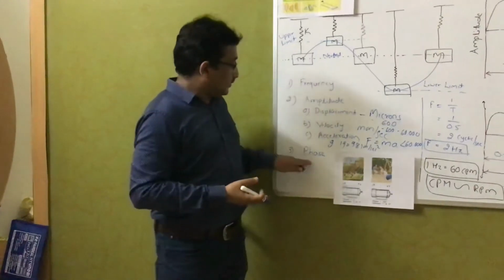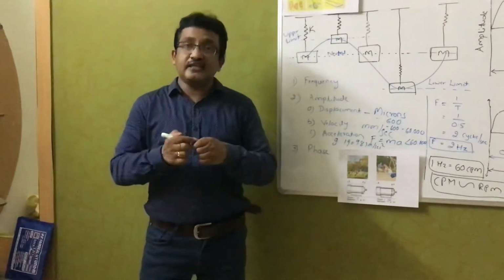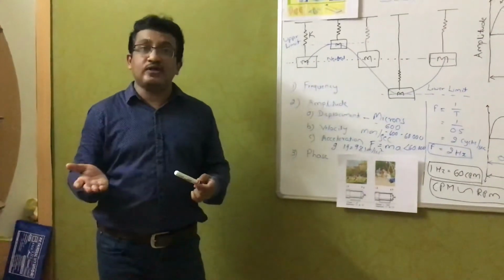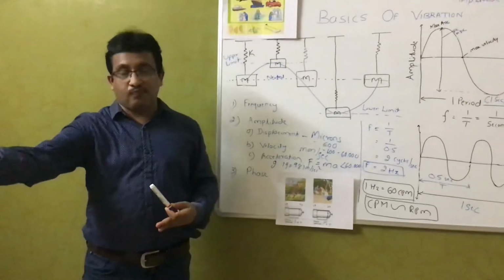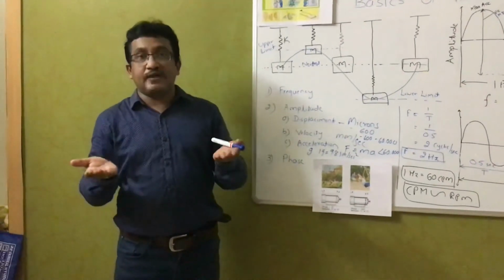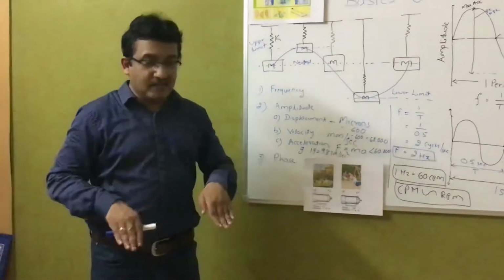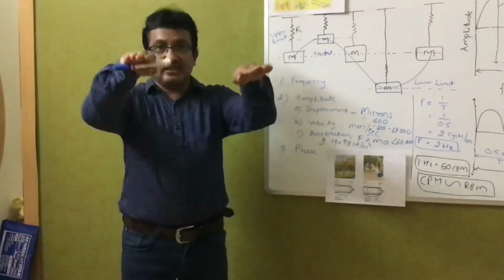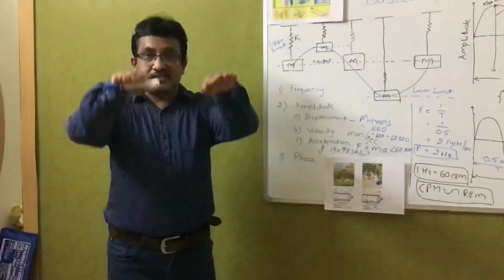Okay. Third comes the phase. Phase is nothing but the instantaneous position of a vibrating body with respect to a reference or with respect to another vibrating body. It means it is a relative movement between the two vibrating bodies. For example, consider two children swinging in the same direction. See here. Then this is called in phase.